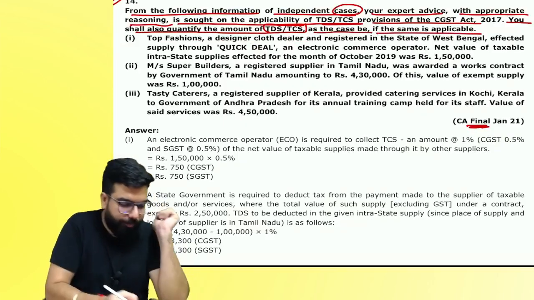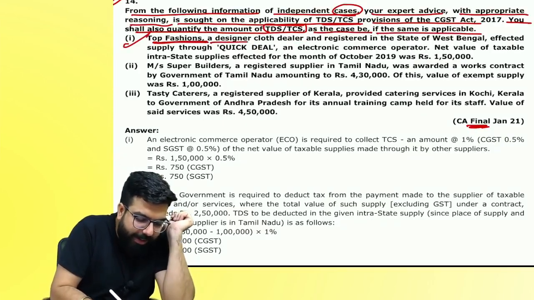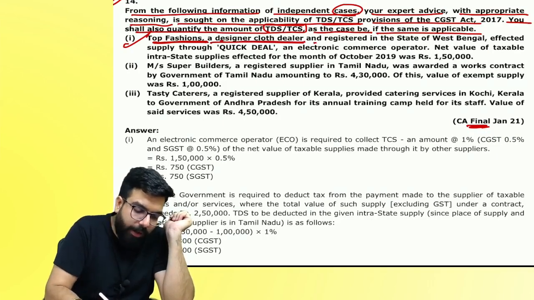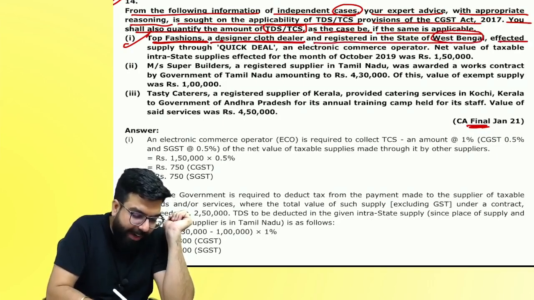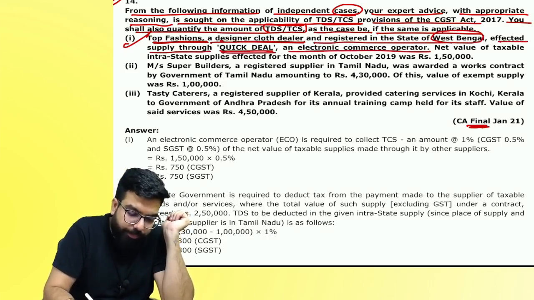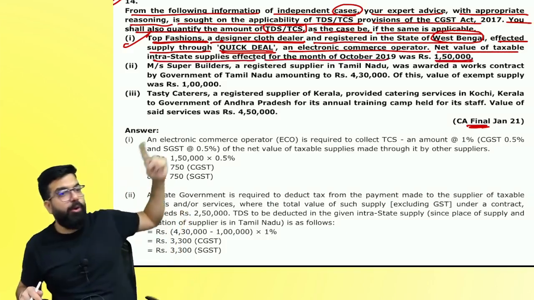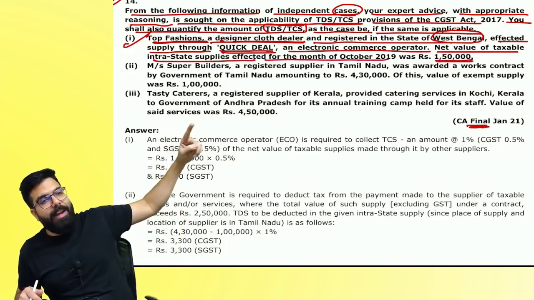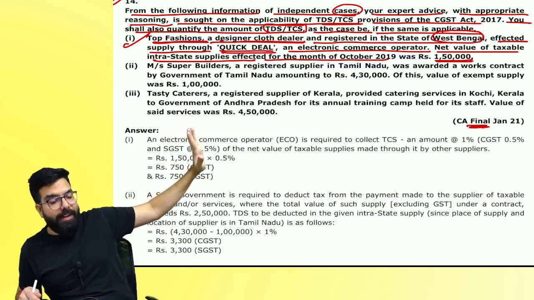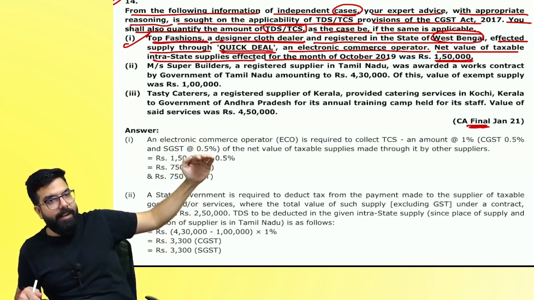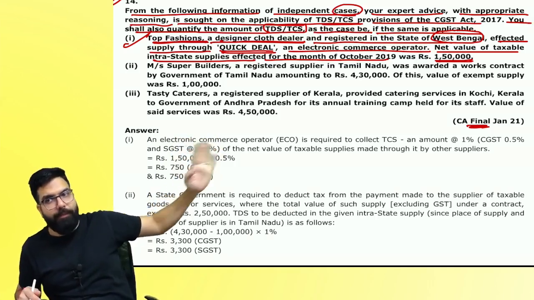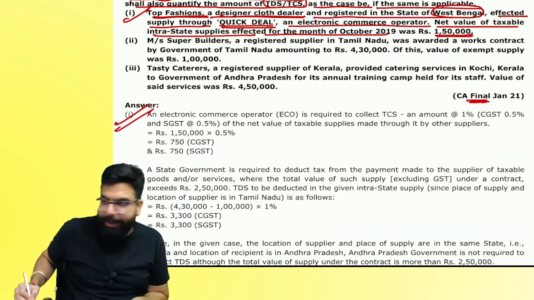Soft Fashion, a designer cloth dealer registered in West Bengal, effected supply through Quick Deal, an e-commerce operator. Net value of supply effected is 150. I have sold through whom? E-commerce. Will the e-commerce deduct TCS? Yes. Is it intra or inter? Intra. Will they deduct CGST, SGST? Yes. How much? 0.5 and 0.5. Story over, everyone. Can I go ahead?